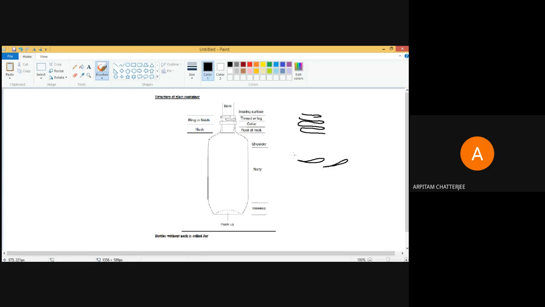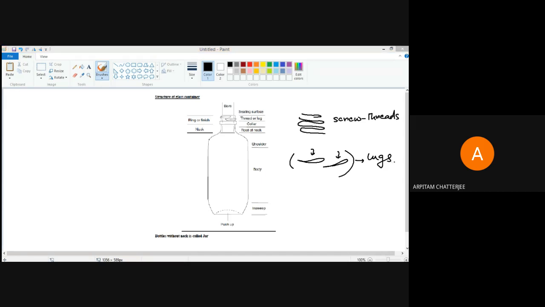It generally happens with jars. You will see a structure like this. This is called screw threads, or simply threads, and this is called lugs. I have one example with me, so I'll show you.